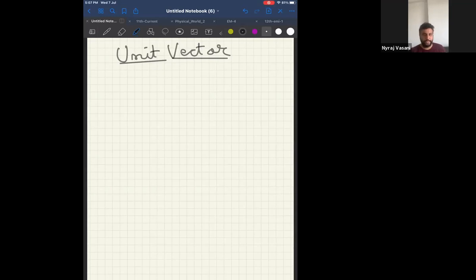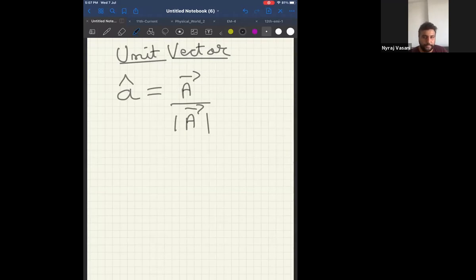Unit vector is easily given by a formula. Unit vector, this is the notation, A cap. And how do you get the unit vector? Unit vector is nothing but a vector divided by the magnitude of that vector. That is called your unit vector.